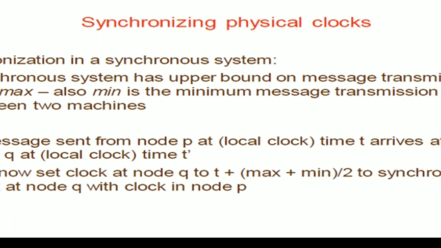Now, if a message has been sent from node P at a time t and it is assumed to arrive at node Q at time t dash, then t dash minus t is the time taken by the message to travel from P to Q. Now, based on this, the clock is synchronized at node Q with the clock in node P using the formula t plus (max plus min) by 2.